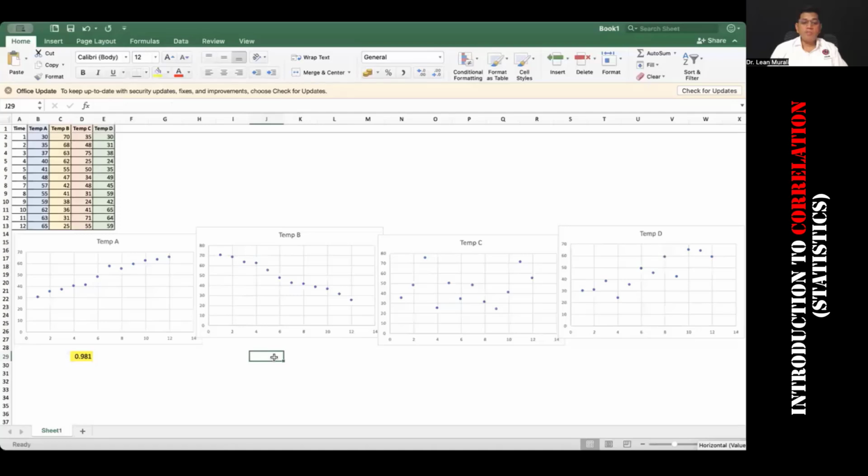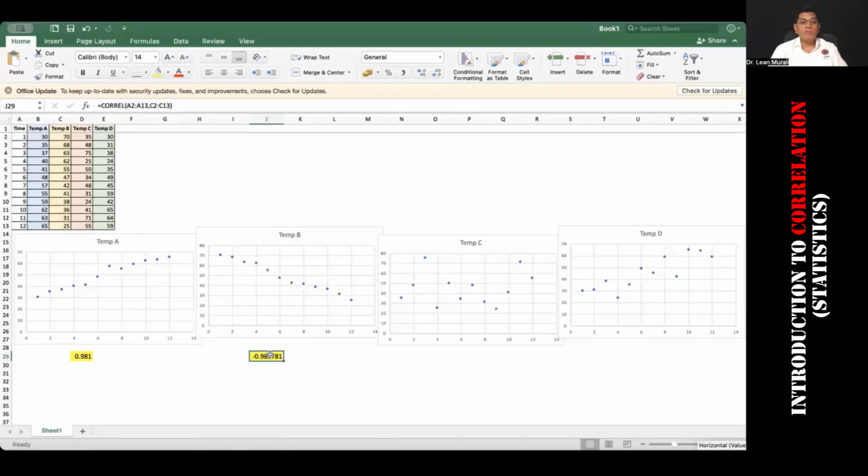And I'm going to do the same thing here, is equal to correlation between the time, comma, the temperature B, and I'm going to hit enter, and give the same format here. And what is the number that you see?